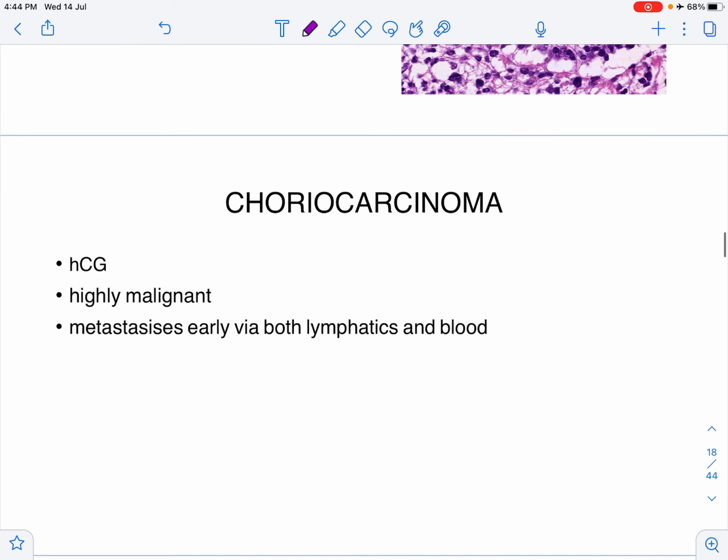Next is the choriocarcinoma. This has the worst prognosis because it is highly malignant. Since it is highly malignant, it metastasizes early and via both lymphatics and blood. So seminoma we had seen, it is more commonly via the lymphatics and uncommon by the blood. But choriocarcinoma, the first difference is that it metastasizes earlier than the other tumors, and it is by both lymphatics and blood. These features make it highly malignant. And choriocarcinoma is associated with a tumor marker which is HCG, that is human chorionic gonadotropin.